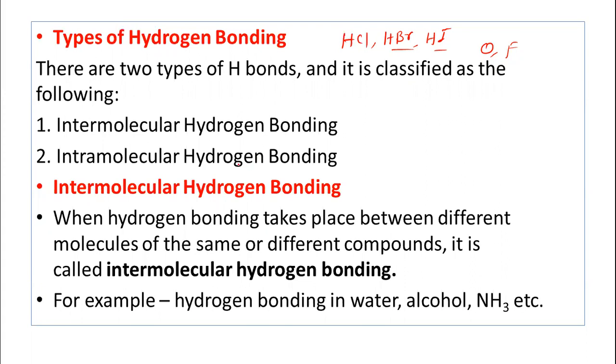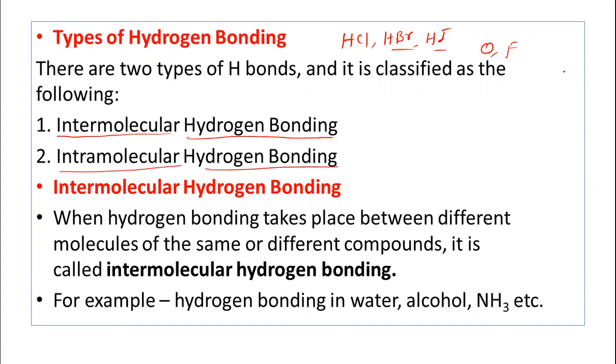Now let us discuss the types of hydrogen bonding. There are two types of hydrogen bonds. The first one is intermolecular hydrogen bonding, and the second one is intramolecular hydrogen bonding. So what is intermolecular hydrogen bonding?